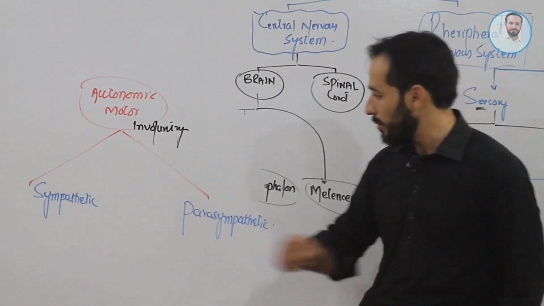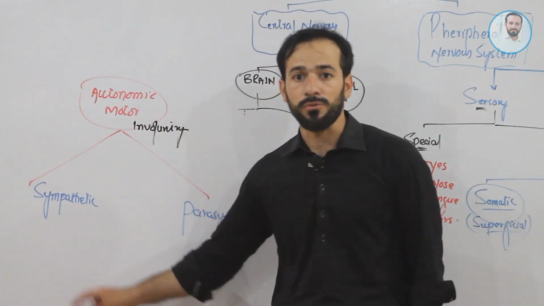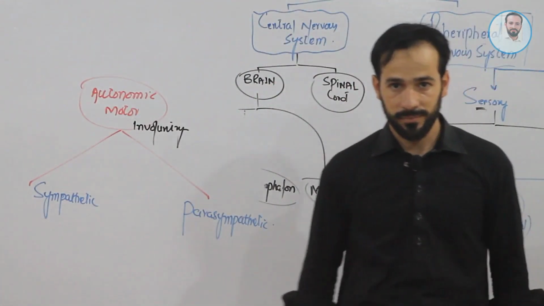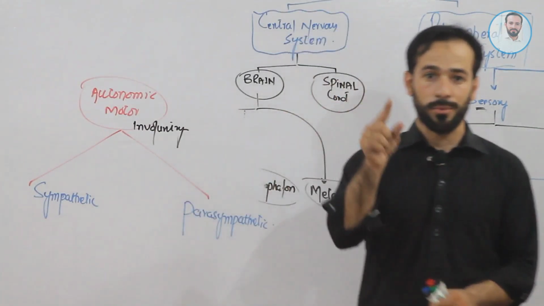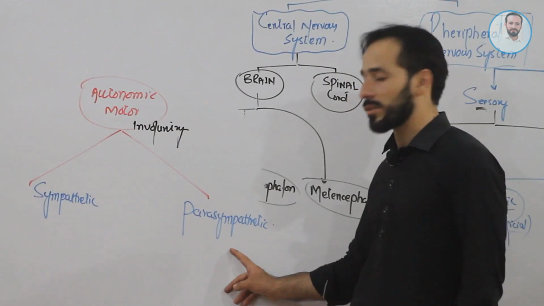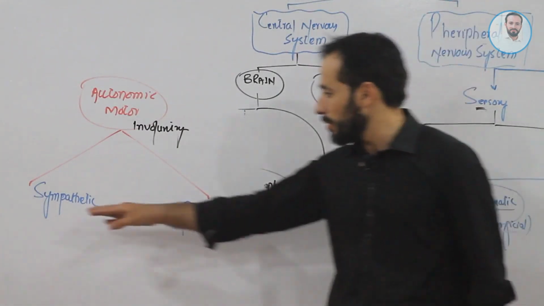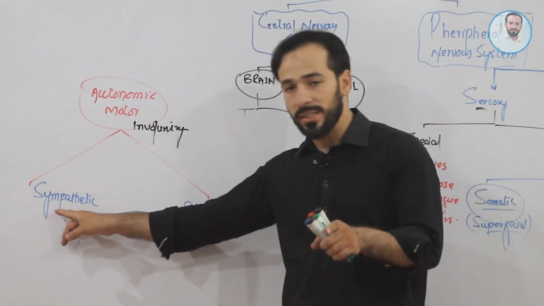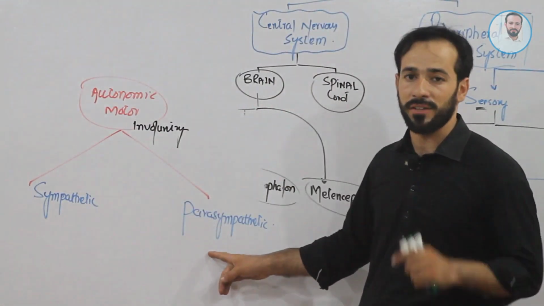Right? So sympathetic means it will make you hyper. Sympathetic activity will make your body hyper, and parasympathetic activity will act opposite to it. Right? So if sympathetic activity hypers your heartbeat, parasympathetic will bring it back down.